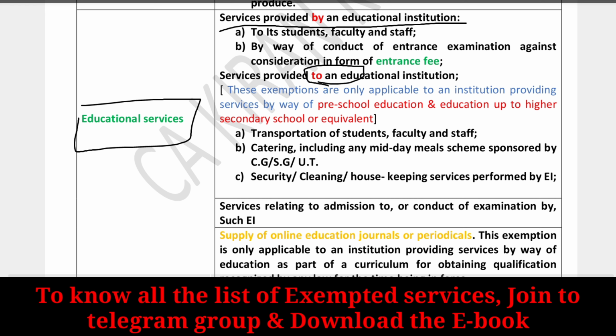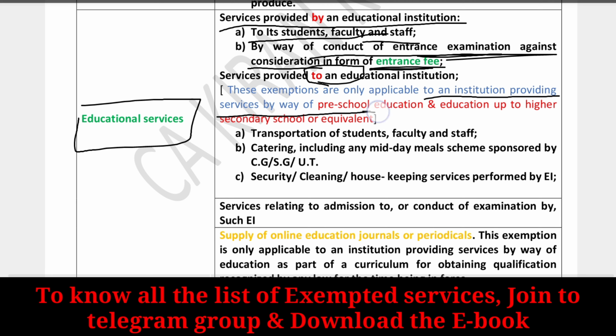Services provided by an educational institution to its students, faculty and staff by way of conduct of entrance examination against consideration in the form of entrance fee is completely exempted in the hands of educational institutions.